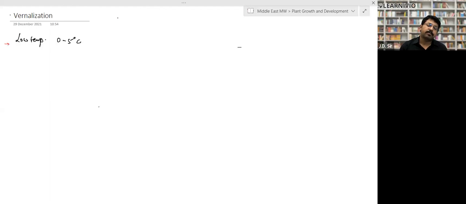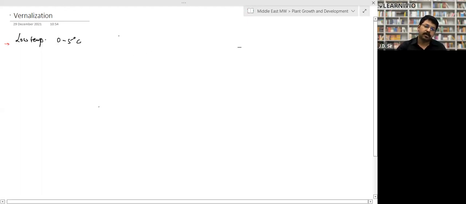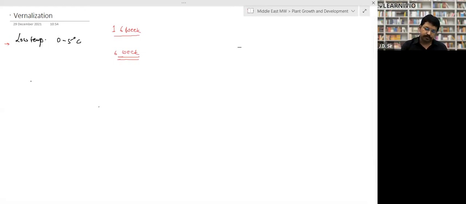In vernalization, we give a temperature of 0 to 5 degrees centigrade to every seed before sowing. Suppose a plant has a lifespan where it takes 16 weeks to flower. Whenever we use the vernalization process, the flowering will take place in only 6 weeks, right? That's how we reduce the reproductive time period, the reproductive life of the plant. This process is called vernalization.